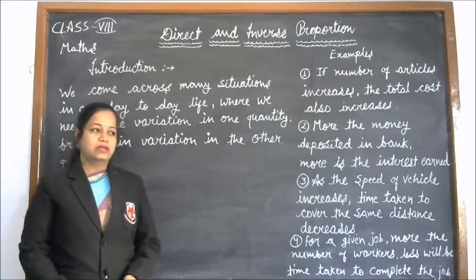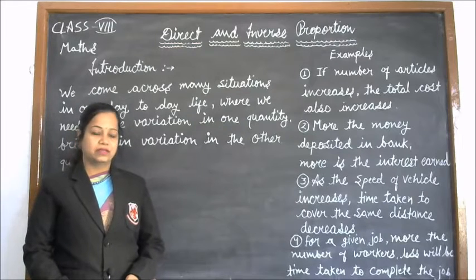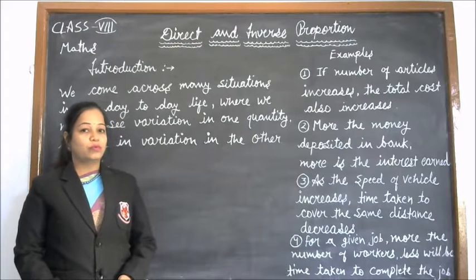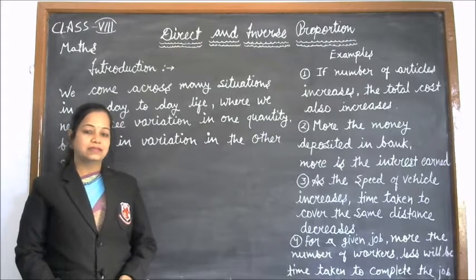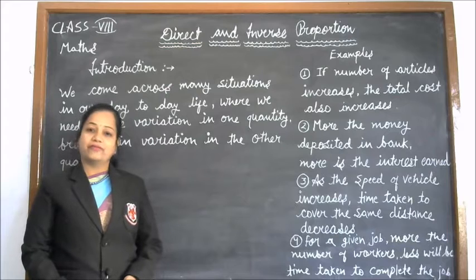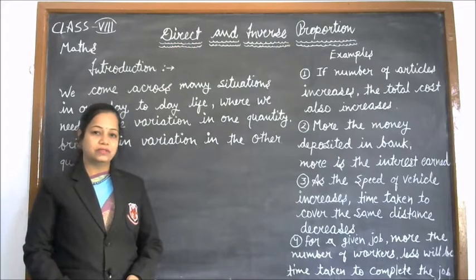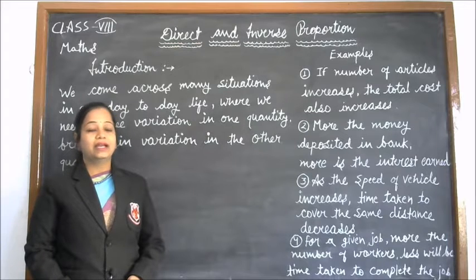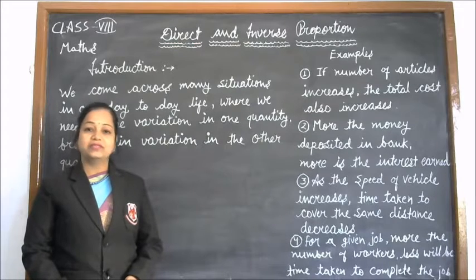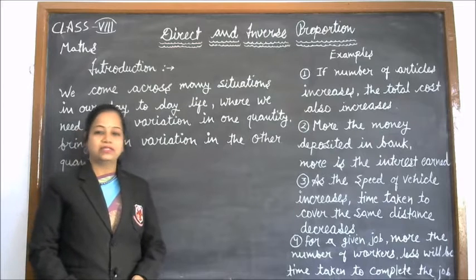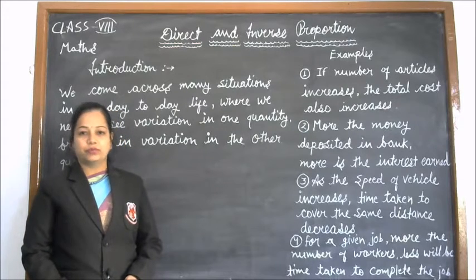Suppose students, you have to distribute toffees to your friends. You have 10 friends, so you have to buy 10 toffees. Each toffee costs 5 rupees. So you have to buy 10 toffees, and you have to pay 10 into 5, means 50 rupees. Okay, if you buy 10 toffees, you have to pay 50 rupees.